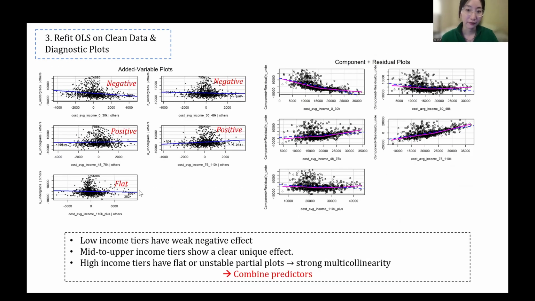Next, we examined added variable and component plus residual plots, and the patterns showed that low-income tiers have a weak negative effect on enrollment, mid to upper tiers have a clear positive partial effect, and the highest tier has a flat or unstable slope, suggesting strong multicollinearity. This supports the need to reduce and reorganize the predictors.